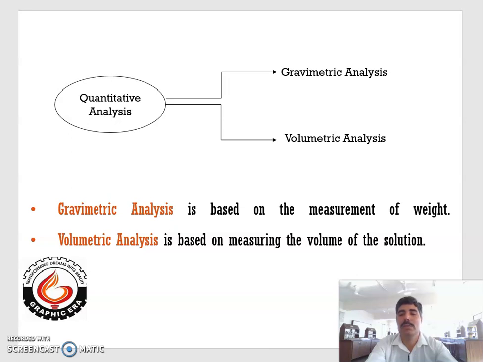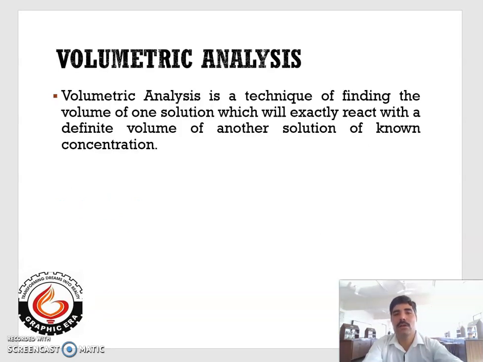When the analysis is based on the measurement of weight, then it is called gravimetric analysis. On the other hand, when it is based on measuring the volume of the solution of a substance, then it is called volumetric analysis. Now we briefly talk about the volumetric analysis. Volumetric analysis is a technique of finding the volume of a solution known as unknown solution, which will react with the defined volume of another solution of a known concentration or strength, also known as a standard solution.